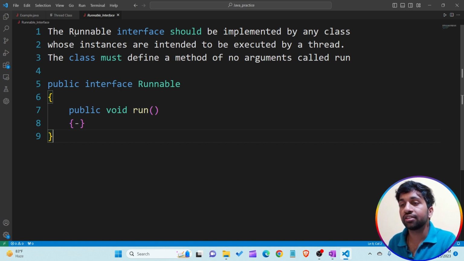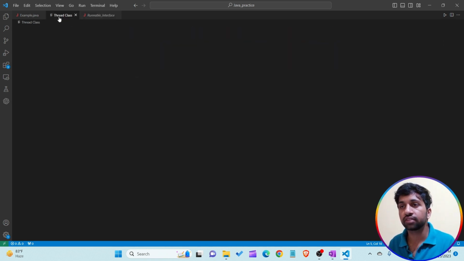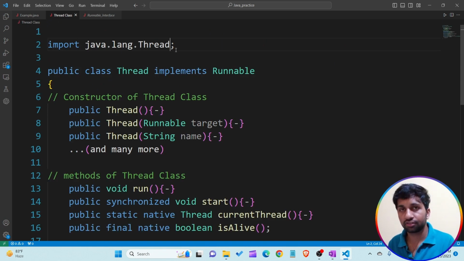The point here is that the Runnable interface should be implemented by a class. If I want to create a multi-threading program, we have to implement the Runnable interface. That is the first way of creating a multi-threading program. Now I want to take the second thing, the thread class. What is a thread class? First I will tell you: the thread class is a predefined class present in the java.lang package.